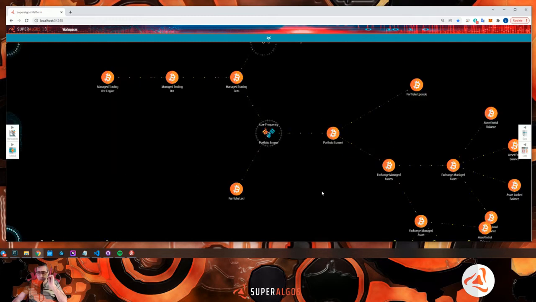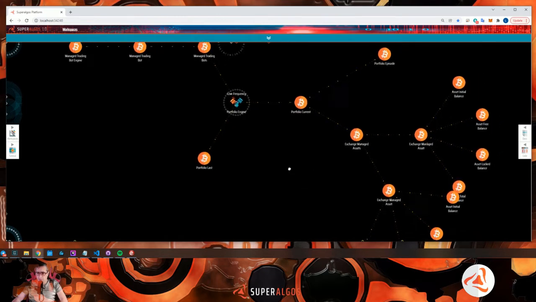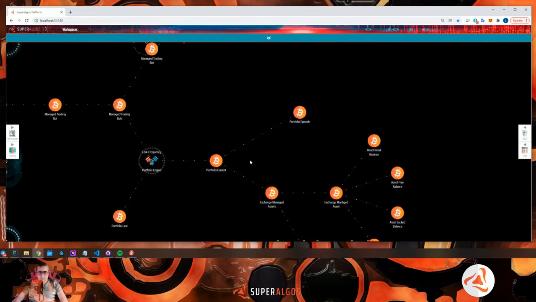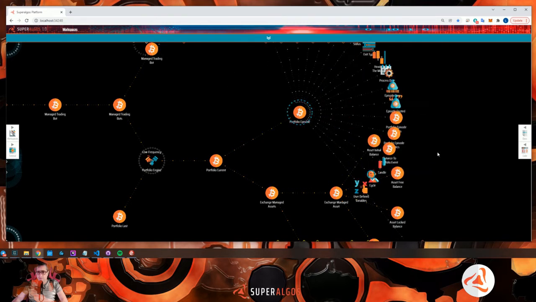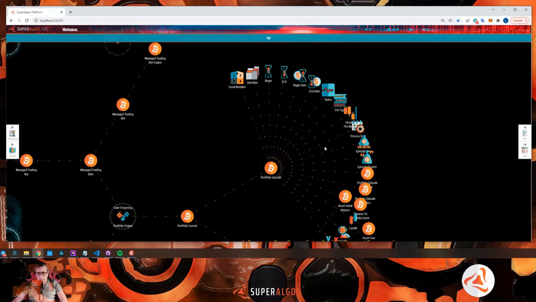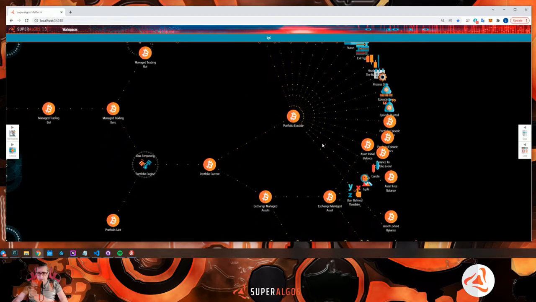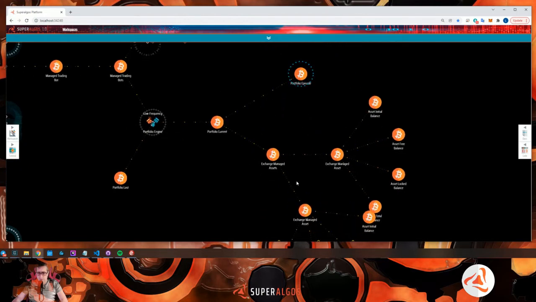Let's explore this a little bit more so as to make it clear what is the scope of the information you have. Okay, the portfolio has a portfolio episode with many things that you already know. Probably not all of them are working in version 1, but they will eventually. So it has the same concept.